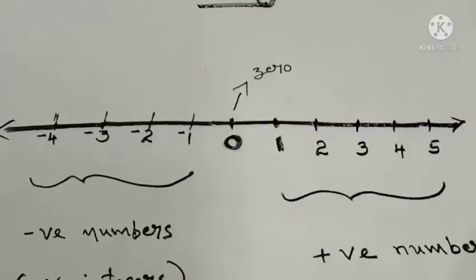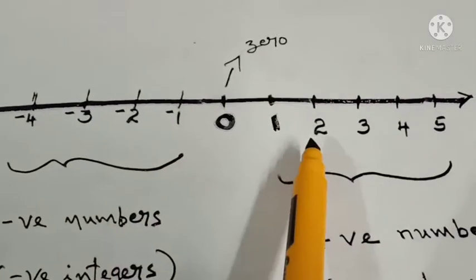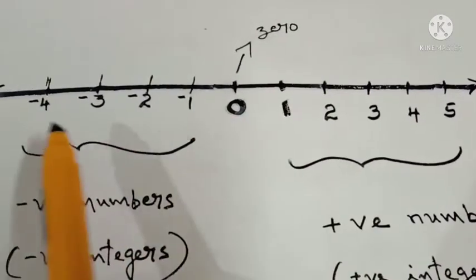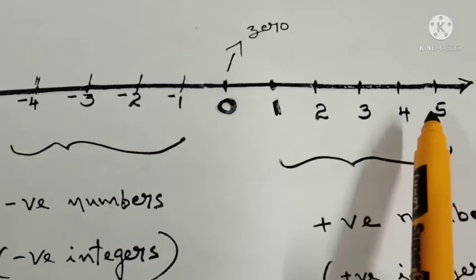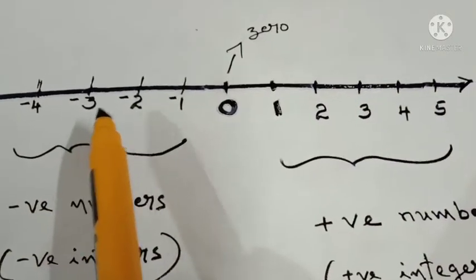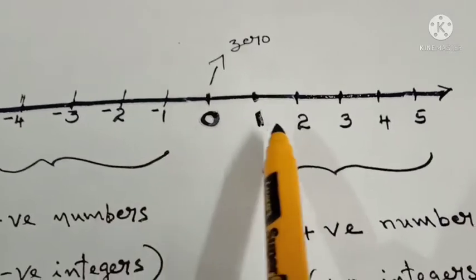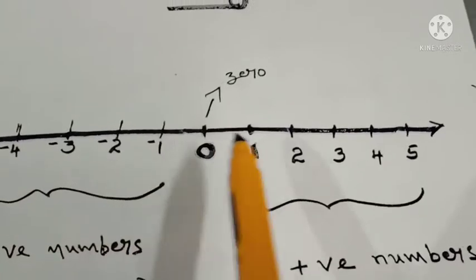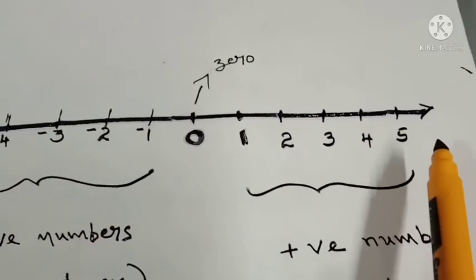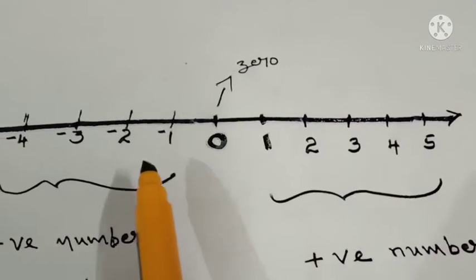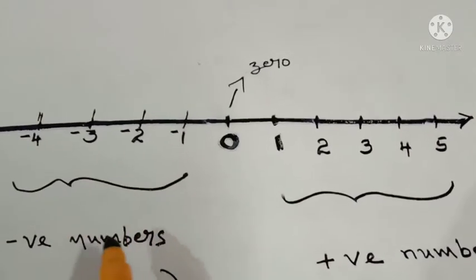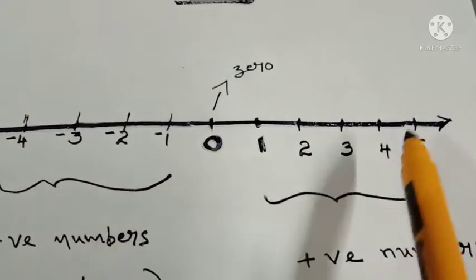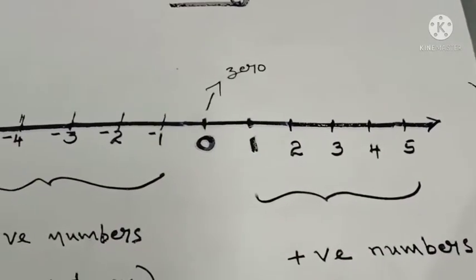Look here, in this number line, numbers are arranged in increasing order from left to right: negative 4, negative 3, negative 2, negative 1, 0, 1, 2, 3, 4, etc. Left side of 0 will be negative numbers, right side positive numbers. Now all these together we can call integers.